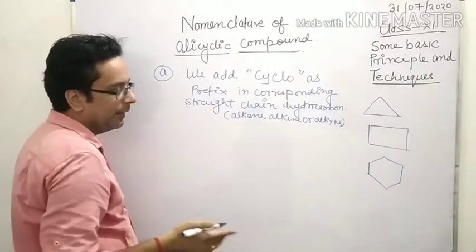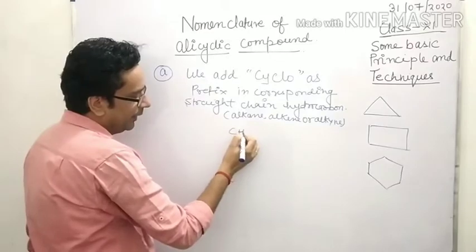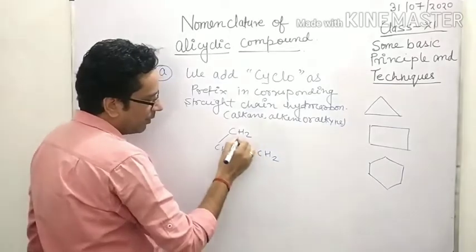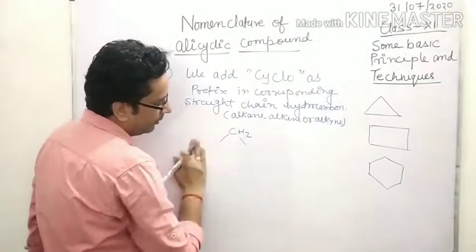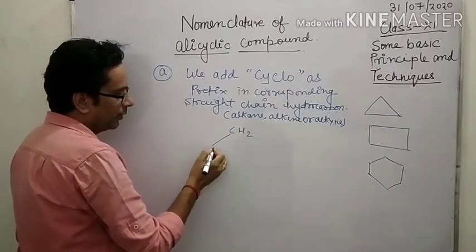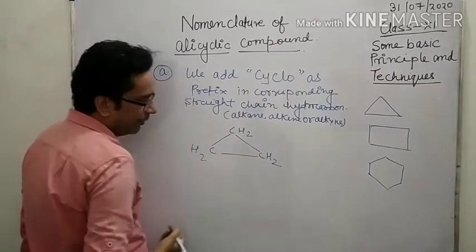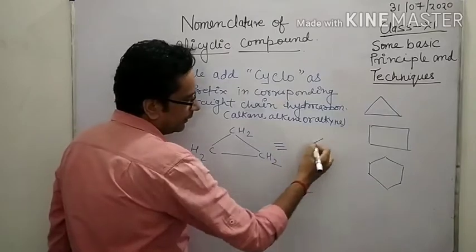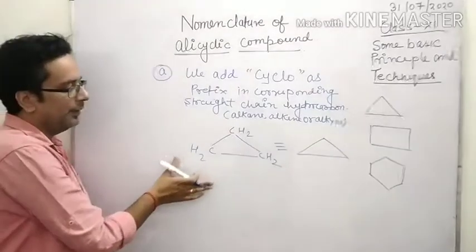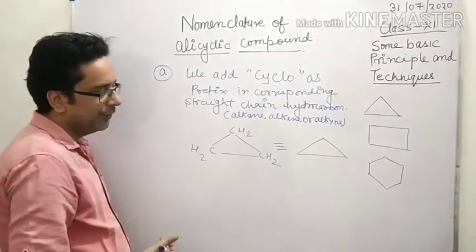Now, taking an example, I explain the meaning of this line. Now look here, CH2, CH2, and this can also be written as a ring. So these are examples of alicyclic compounds. Now, how to write the name of this according to IUPAC?